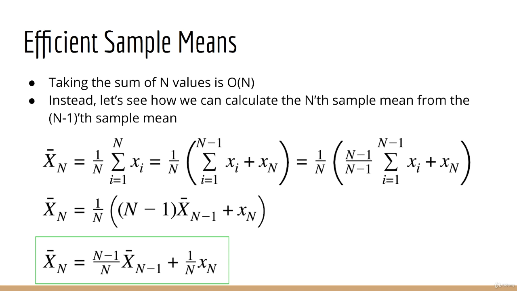The more values we store, the more time it takes to calculate. This is not good. So the question becomes, is there a way to reduce the time it takes to calculate the sample mean every time I collect a new sample? To see how this is done, let's express the sample mean in terms of the previous sample mean and the latest sample. Before we move on, please make sure you can derive this yourself on paper. In the derivation you see here, x bar n means the sample mean using the first n samples. Thus, x bar n minus 1 means the sample mean using the first n minus 1 samples.